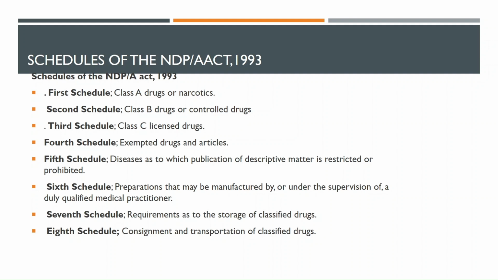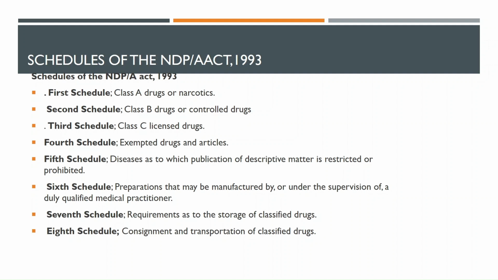The 5th schedule is diseases as to which publication of descriptive matter is restricted or prohibited. The 6th schedule is preparations that may be manufactured by or under supervision of a duly qualified medical practitioner.